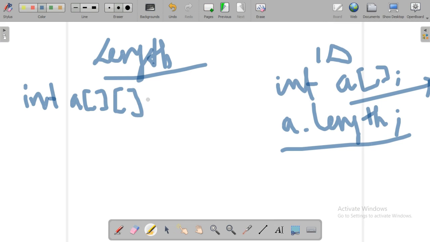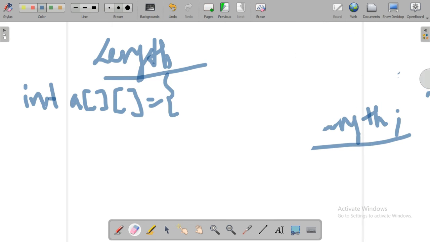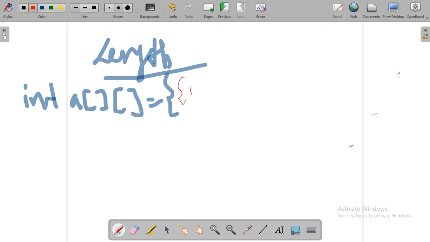Using the same statement we can do it for a two-dimensional array also. Consider this two-dimensional array A, and we are initializing some values. Consider we have 2 rows and 3 columns. So you know how to fill the values for 2 rows.